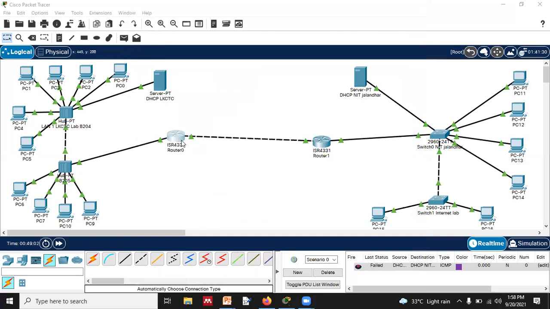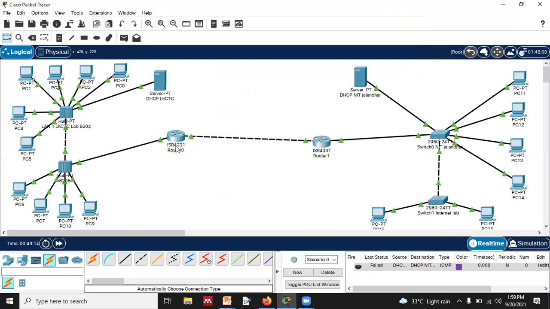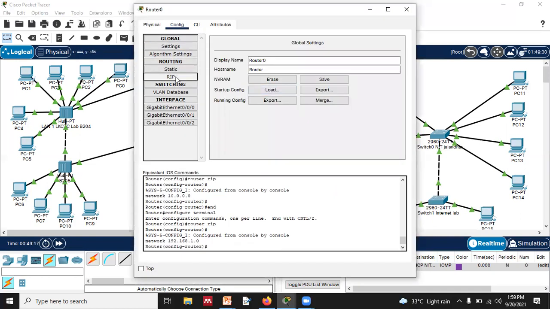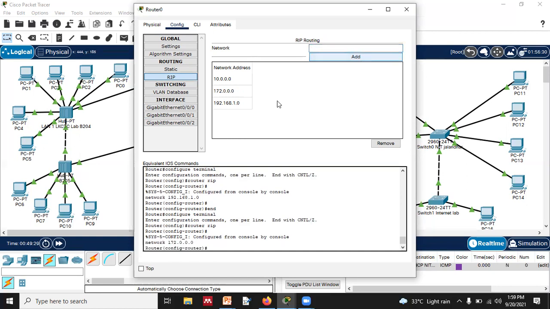Now one more address is left, that is 172, the middle one. What is that? Let me move my cursor to this. You can see one is 10.0.0.20/8. The other one is 172.0.0.1, right? So I have to give this network, that is 172.0.0.0. If I also enter 1, then also it will take the network address. You can see it only takes the network address. It will not take the IP address, right?